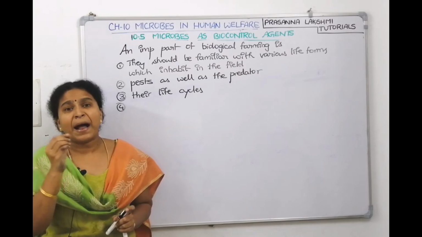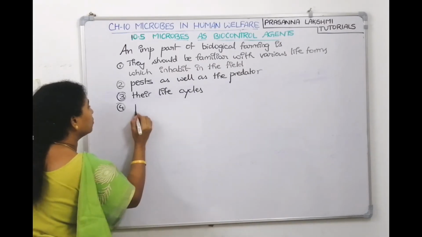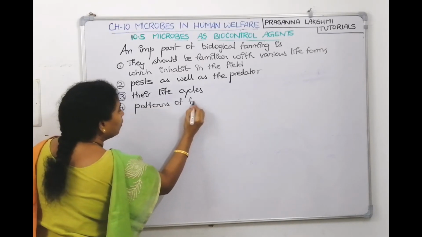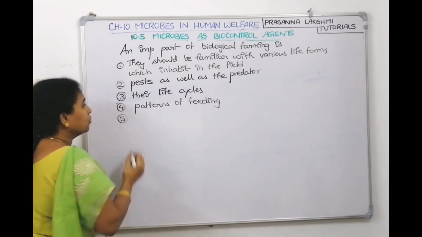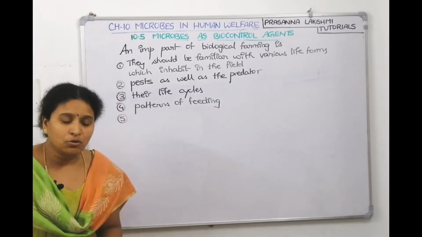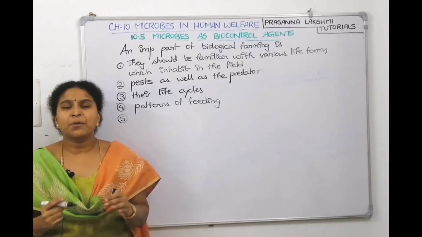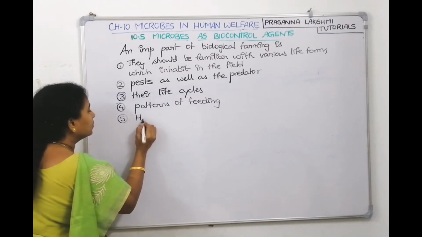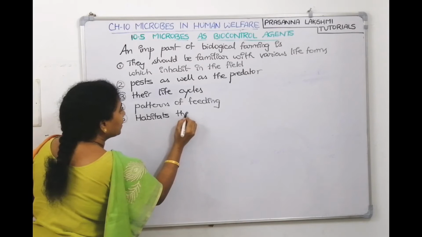And he should know the patterns of feeding when it is feeding on the plant. He should know the patterns of feeding, then only he can control them, right? He should know the habitat. He should know the habitat they prefer, whether they're preferring land or soil or the plant. He should know the habitats they prefer.